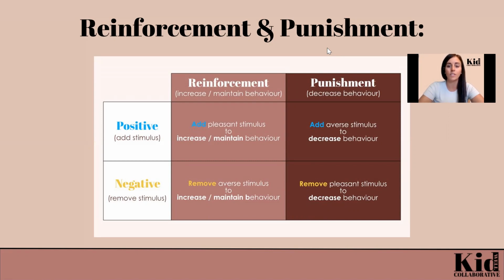Punishment is the exact opposite. It refers to the addition or removal of something after behavior occurs, resulting in the behavior happening less or stopping happening altogether. So punishment really decreases behavior and makes it not happen that often. So in the example of taking a child's iPad away after they hit their sister would be an example of punishment if it results in a decrease in hitting behavior.